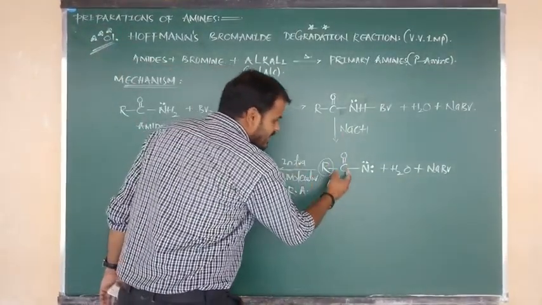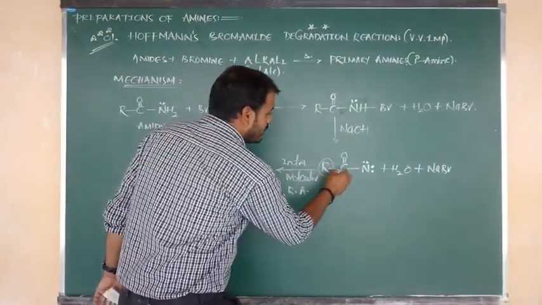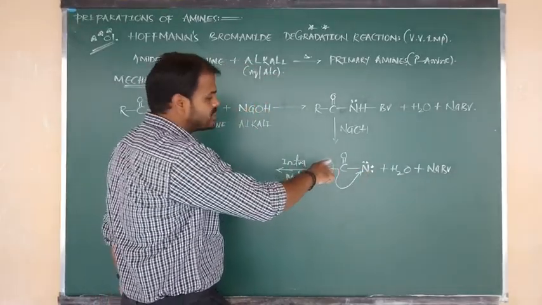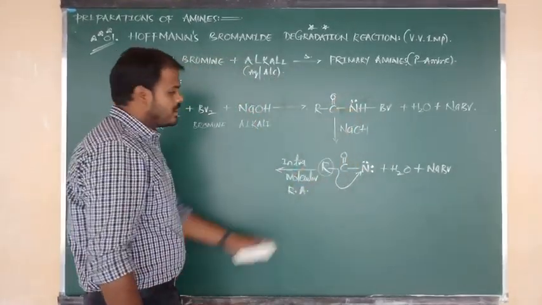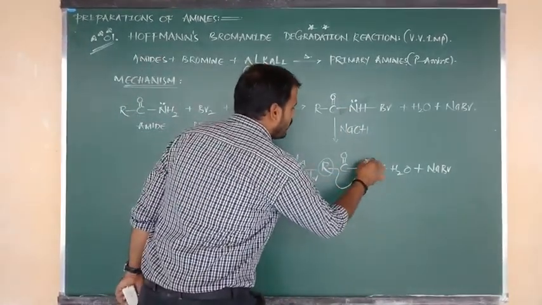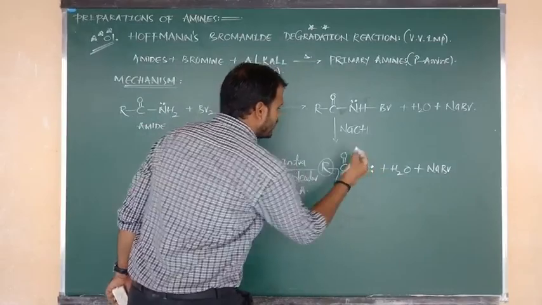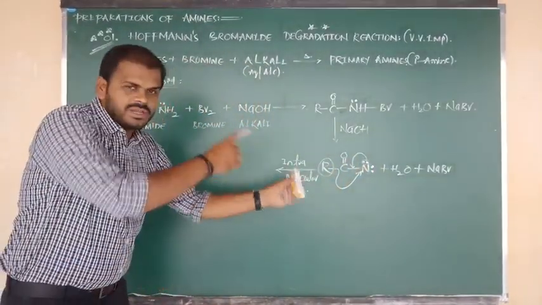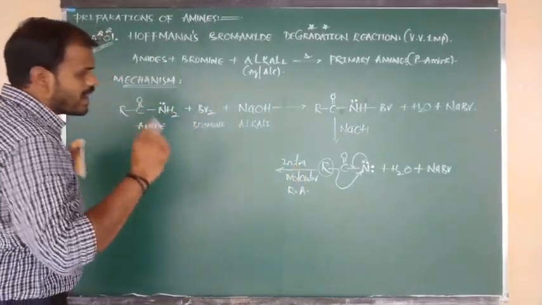The alkyl group connected to the carbonyl carbon will undergo migration to the nitrogen atom. Due to making a new bond between R and nitrogen, one of the lone pairs is delocalized.